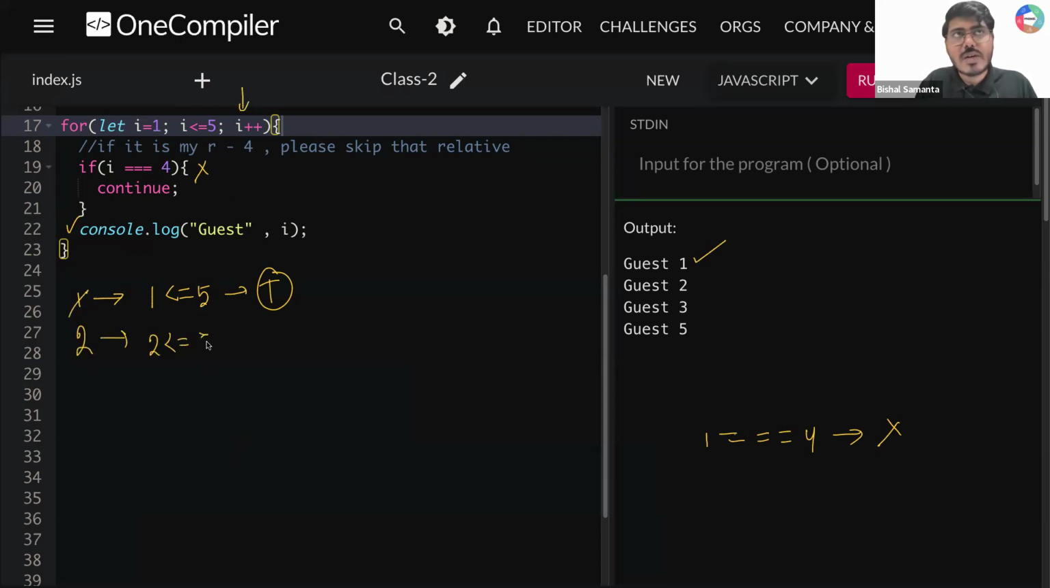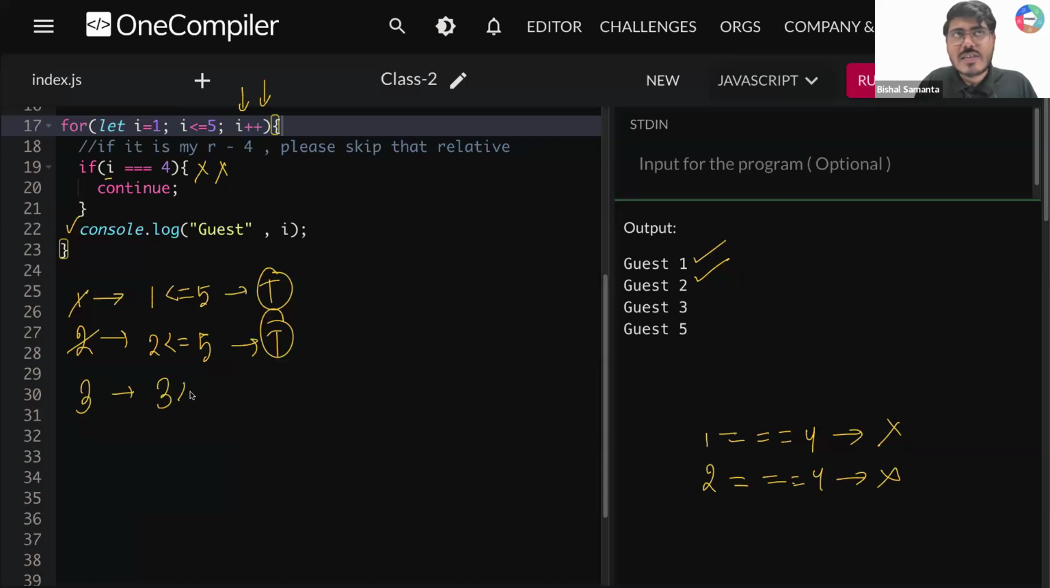Now tell me, 2 less than equal to 5. Is that true? That is true as well. So you are coming down. Now tell me I value which is 2. 2 is triple equal to 4. Is that true? No, that is not true. Again, you don't have to do anything here. Console.log guest comma I. What is I value? I value is 2. After that I plus plus, your I value will become 3.